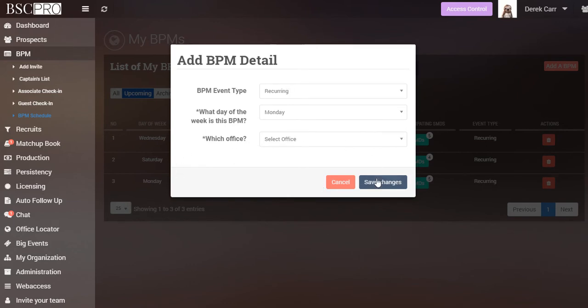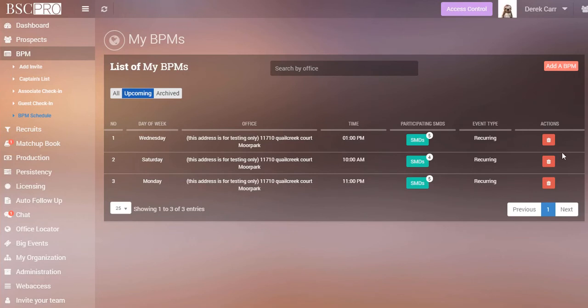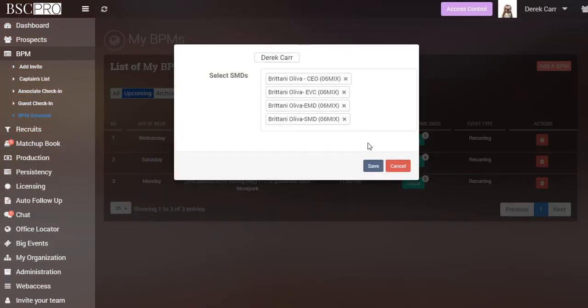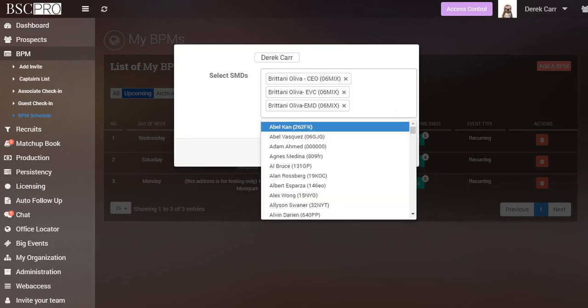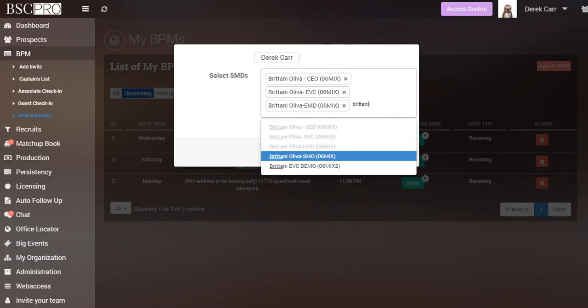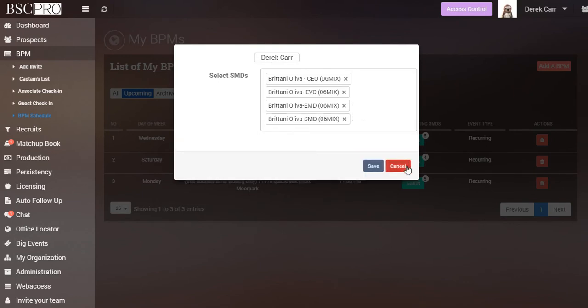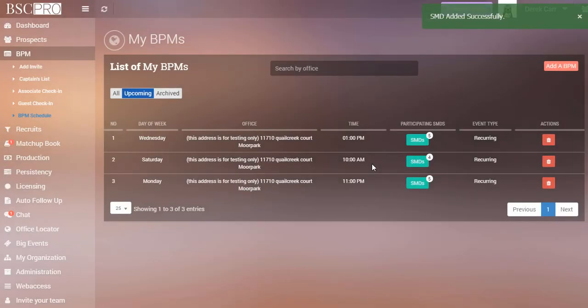So after I've put all that, I would save changes, and it would bring up my event right here. I can click the SMDs button, participating SMDs. I can add or remove other SMDs that may be participating in this. So that allows you to combine your check-in list, so you can just have one combined check-in.